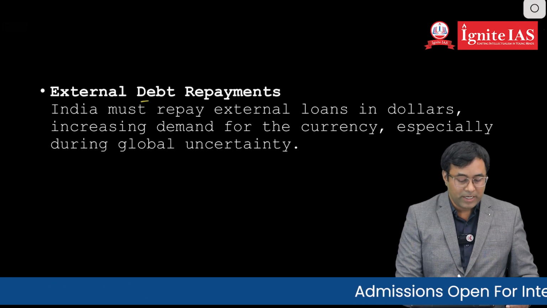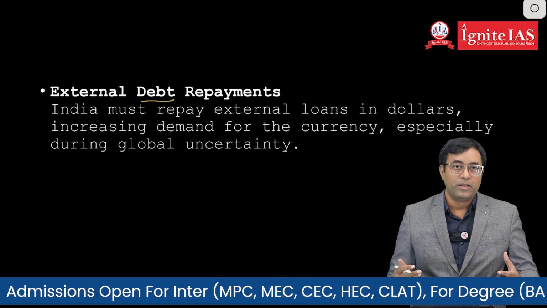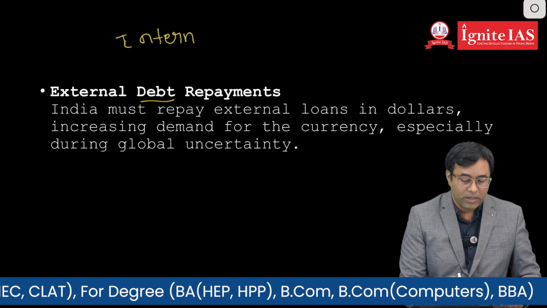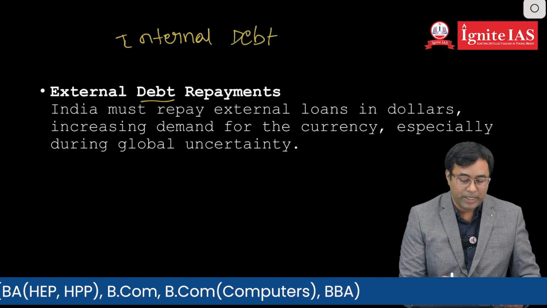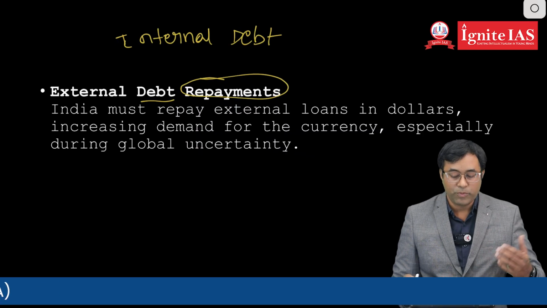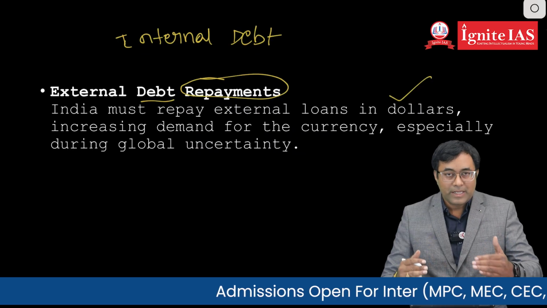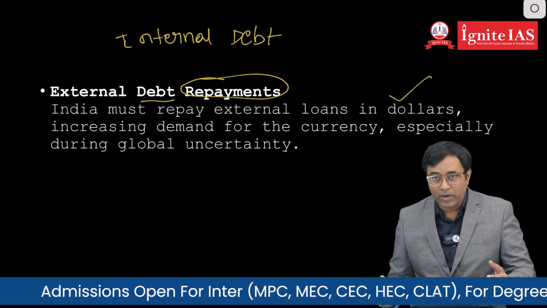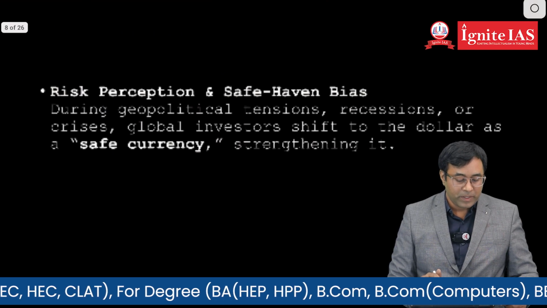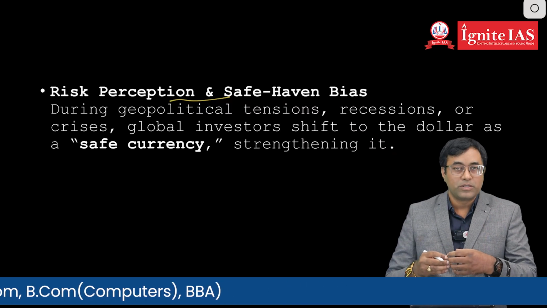Next one is external debt. India is taking certain loans for economic development. One way is internal debt, the other is external debt. When we repay the external debt, we have to pay in dollars, and this has increased the demand for dollars from the global organizations from which we have taken the loan, and the rupee has depreciated.